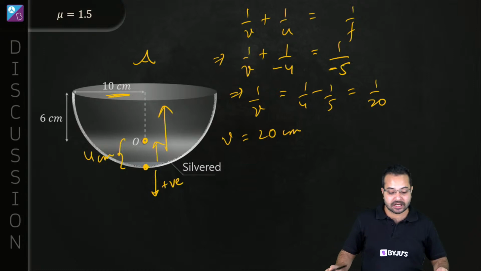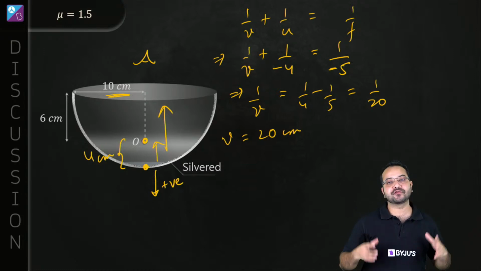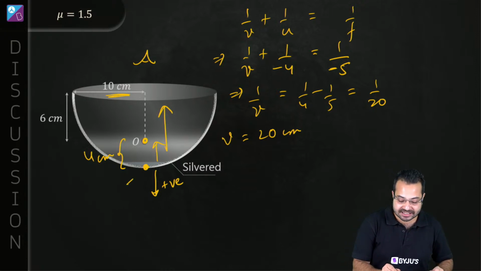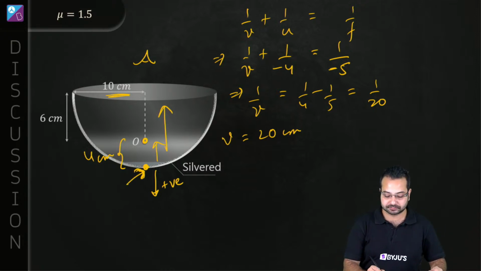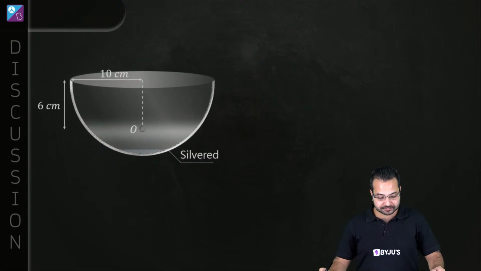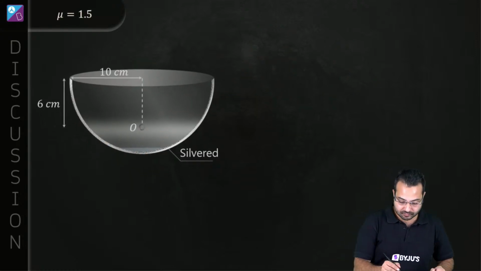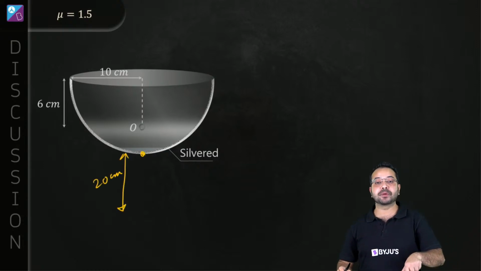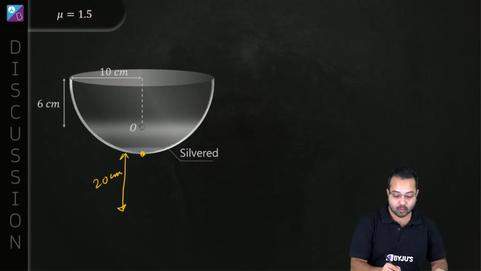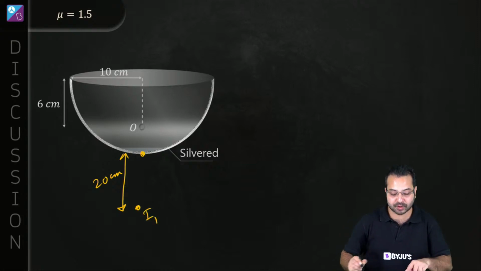centimeter. All right, v is 20 centimeter, but what is the point from which we are measuring v? It is this point over here. Don't get confused. It is not the point O. From this point at 20 centimeter, remember we came out to be positive, which means the image is on the other side. Which means the first image is formed over here.